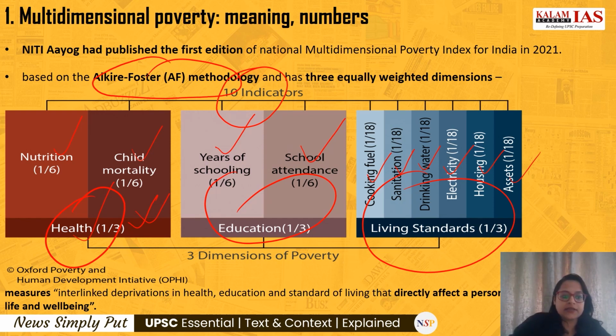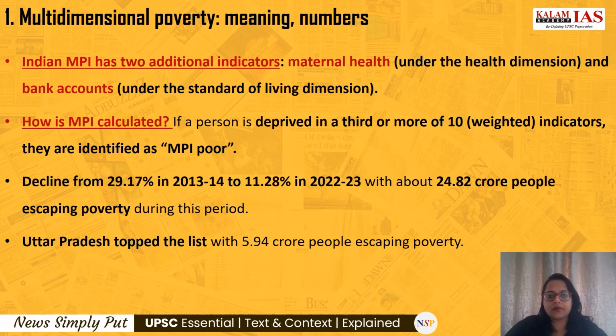Under health, it also has maternal health, which is taken into account, and under living standards, bank account is an additional indicator in the case of India. So the Indian MPI has two additional indicators, keeping the Indian context into account.